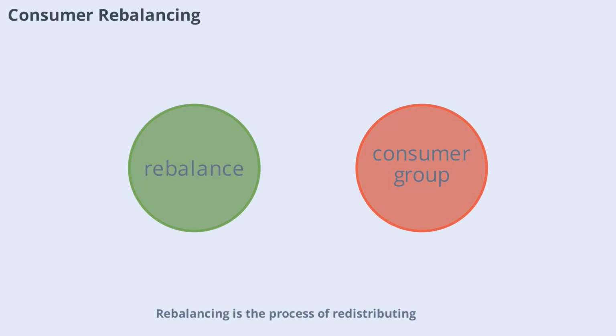Rebalancing is the process of redistributing partitions among consumers in a group. It's triggered when a consumer joins or leaves, crashes, or when partitions are added. During rebalancing, all consumption stops, which can cause lag spikes. To mitigate this, use static group membership to avoid unnecessary rebalances during temporary consumer restarts. Understanding rebalancing is crucial for maintaining a stable, high-throughput system.